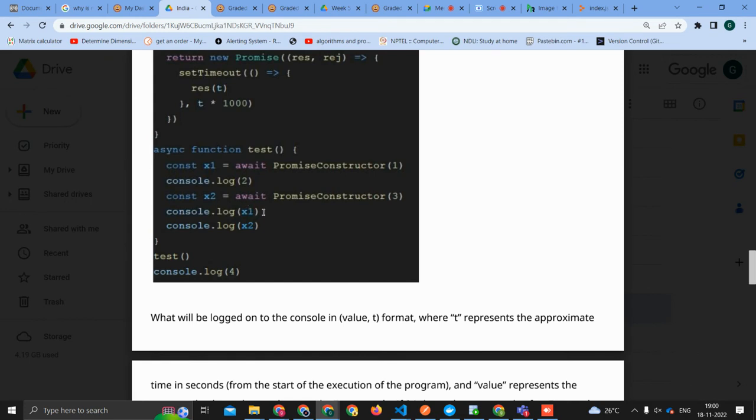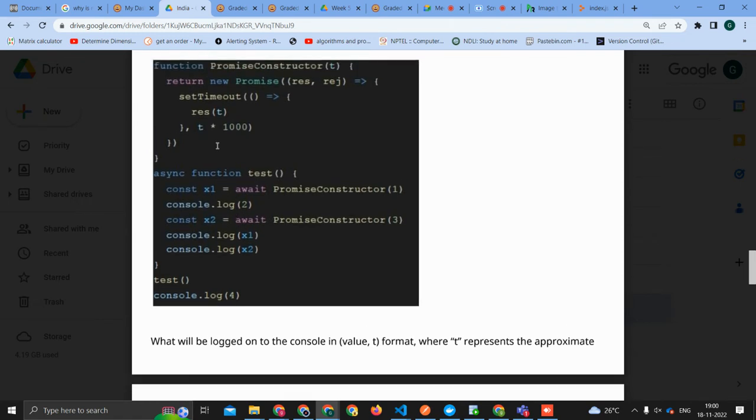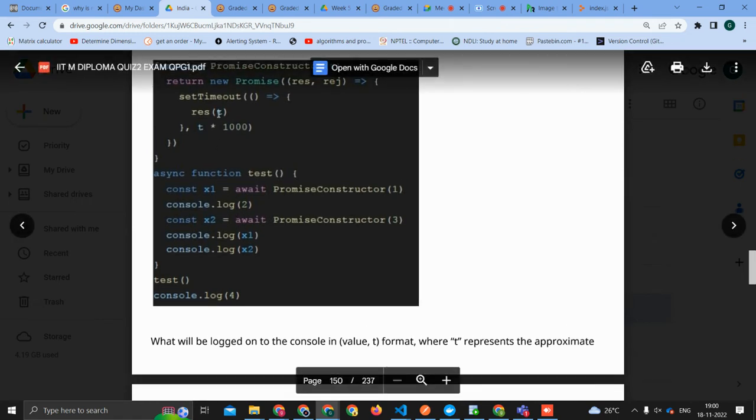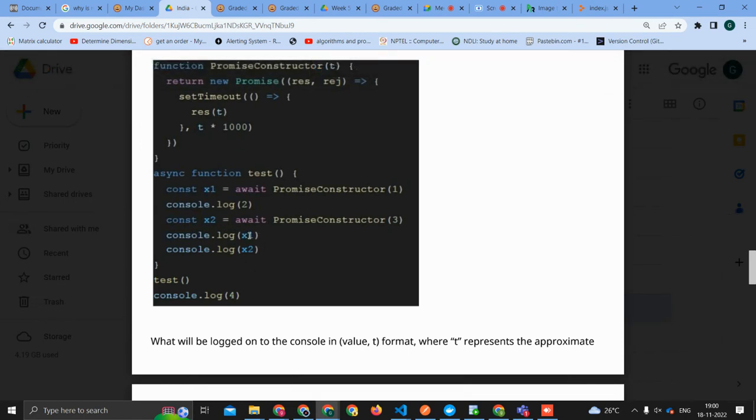What will get stored in x1? That's my question. See, we are console logging x1 here, right? So what will be logged in x1? Oh, there is no resolve. It's resolving with 1. Correct, you're right. So x1 will store 1.